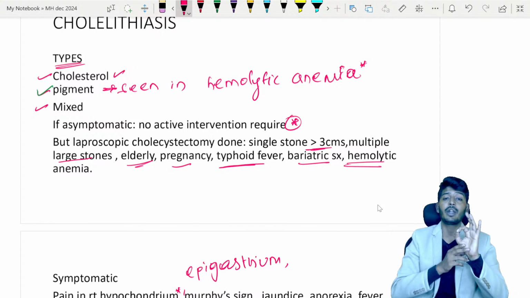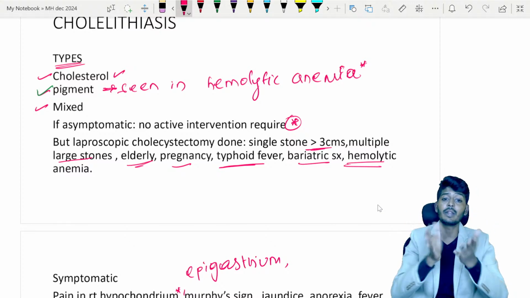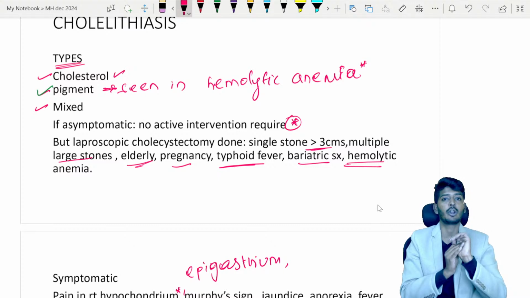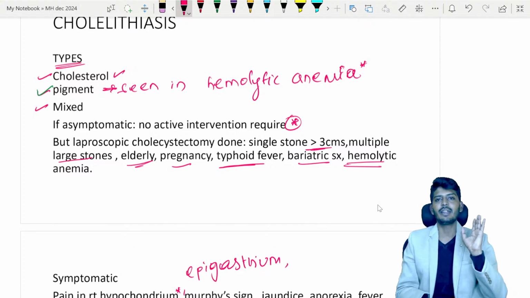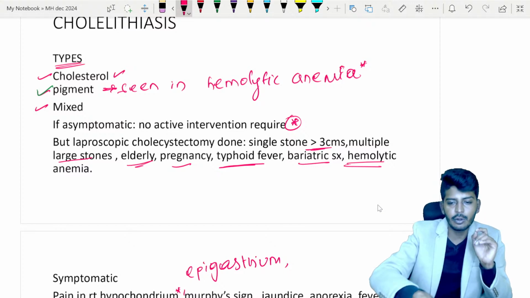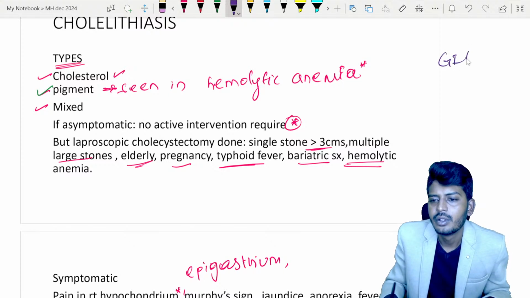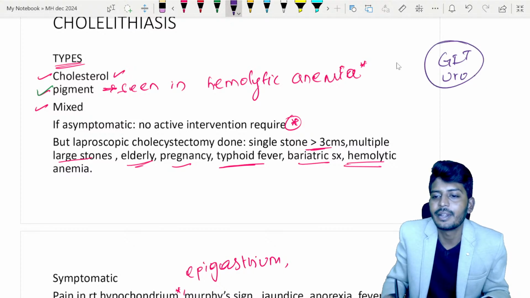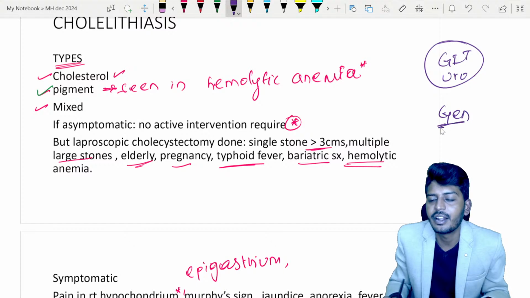Because around 25 to 30 questions will be there, at least 25 questions will be there from surgery. Most of the questions will be in your notes only. So that is why I'm telling you again and again, this is a very important subject. And in surgery also, GIT is very highly important, then urology from systemic surgery. Then from general surgery, trauma is a very important topic.